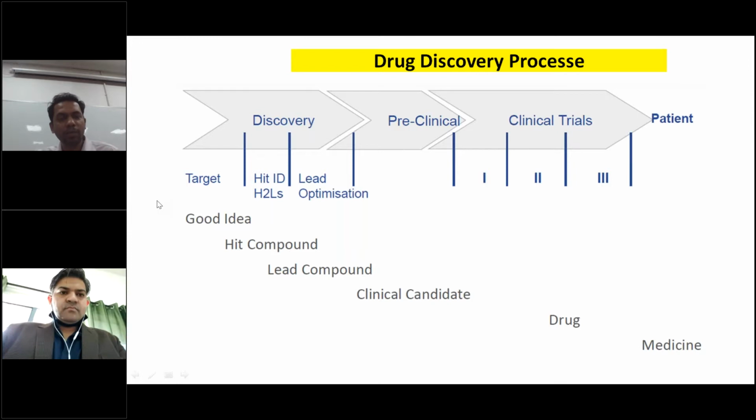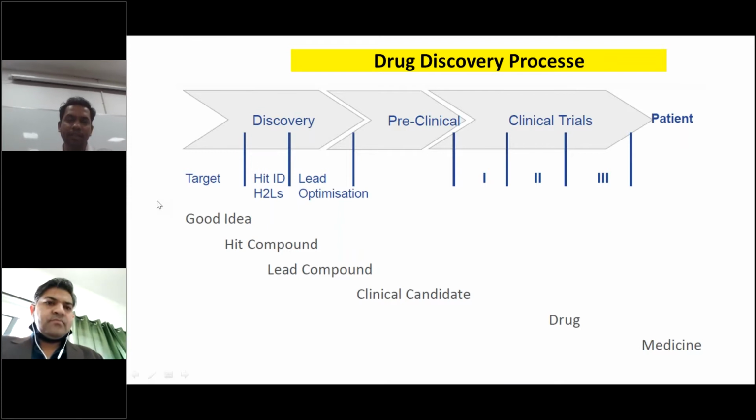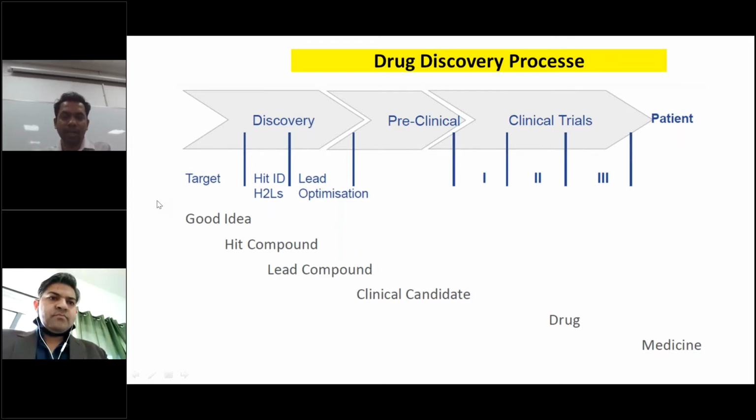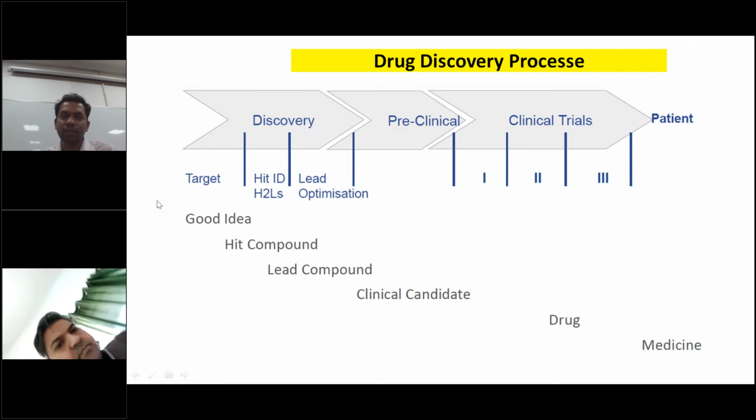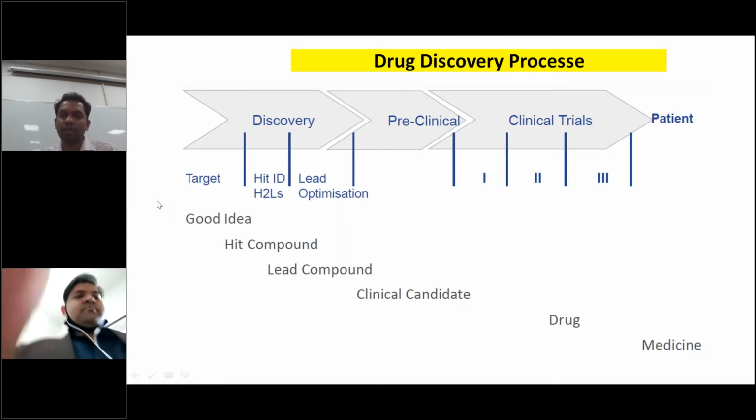Once you get the lead compound, then you have to do drug likeness and other parameters, toxicity, and many preclinical studies. After preclinical studies, if all is okay, then you decide to go for the clinical candidate, and that will be phase 1, phase 2, and phase 3. So at least 10 to 15 years is the standard process for drug discovery.